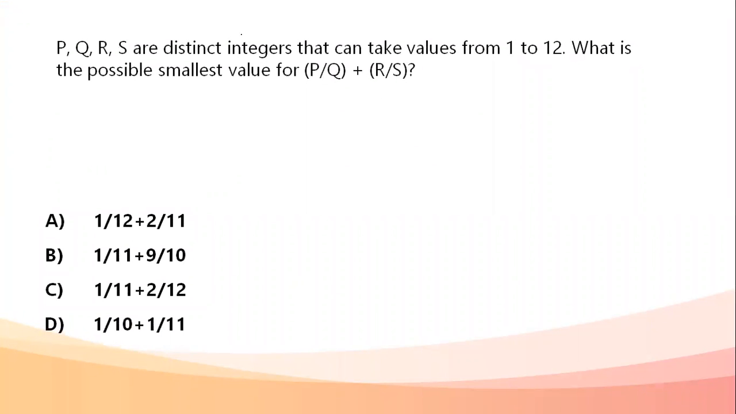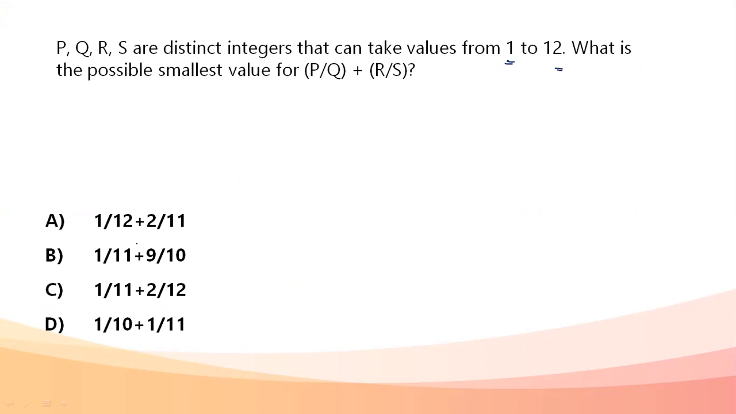The first question that had come up on the paper was: P, Q, R, and S are distinct integers that can take values from 1 to 12. What is the possible smallest value for P upon Q plus R upon S? Smallest possible value we need. So I'm going to go with respect to options only. We're going to check for each option what the value is, and accordingly we'll have the answer.